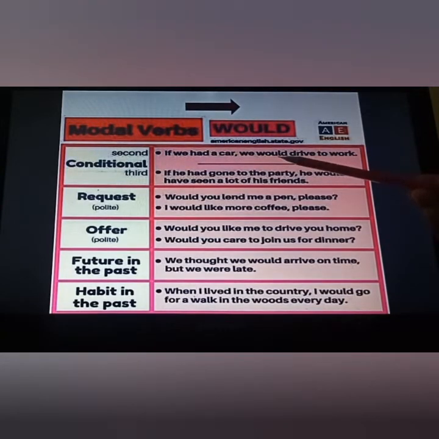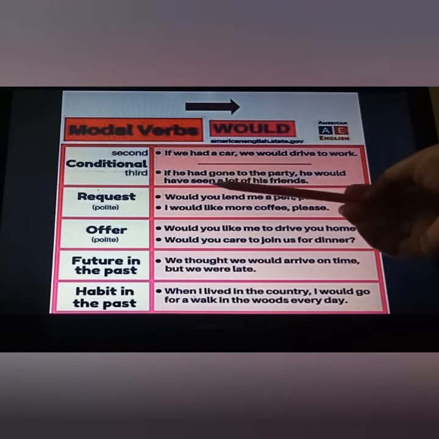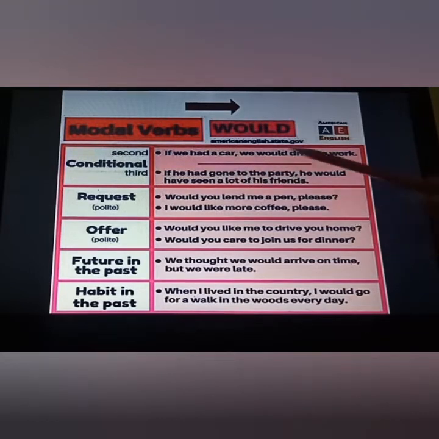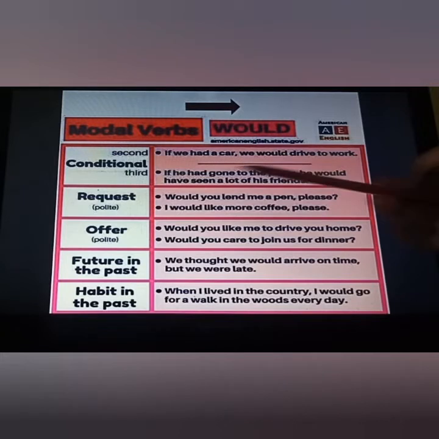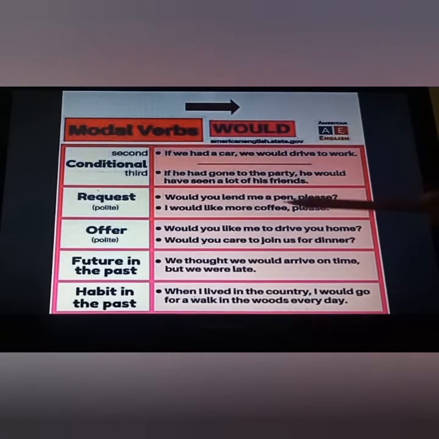Okay, that is would. If he had gone to the party, he would have seen a lot of his friends. Past perfect is given, so here also would and past perfect. Fine, that is would have seen. Past one. Okay, so like this you have to use conditional, past and past. Here also past and past.